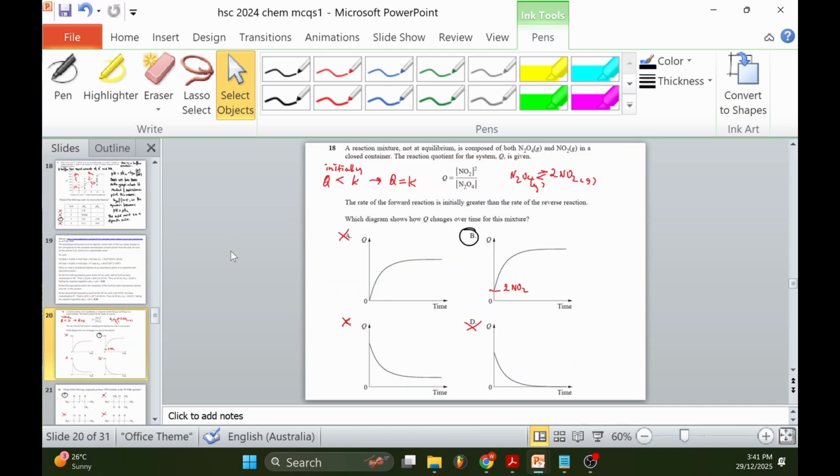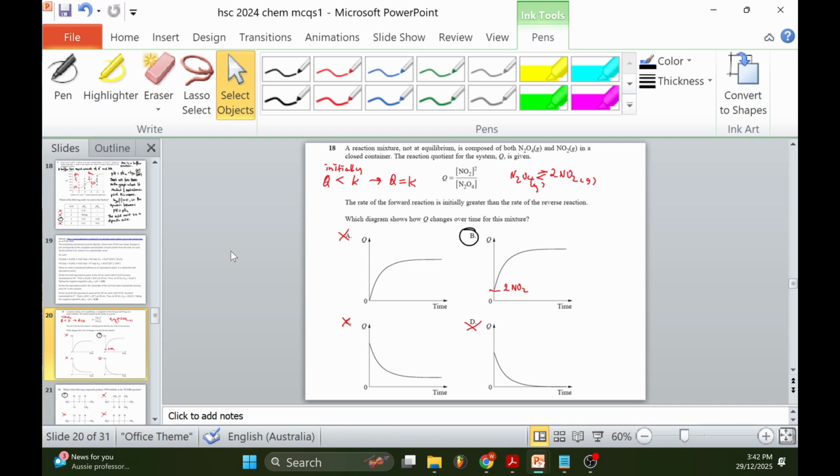18. A reaction mixture not at equilibrium is composed of both N2O4 gas and NO2 gas in a closed container. The reaction quotient for the system, Q, is given. So the rate of the forward reaction is initially greater than the rate of the reverse reaction. Which diagram shows how Q changes over time for this mixture? Q is less than K, which will eventually reach equilibrium.